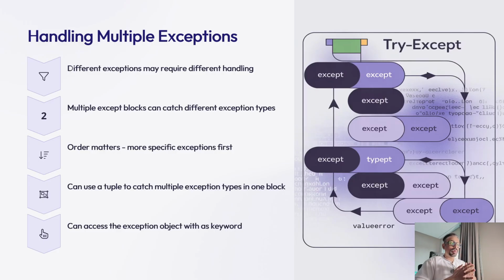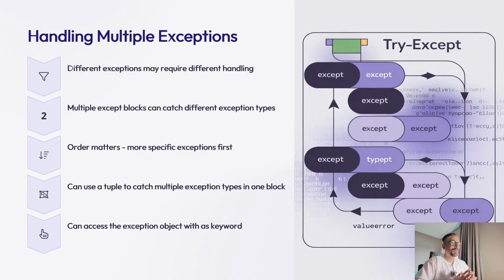Different types of exception require different handling strategies, as we saw. Python allows you to use multiple exception blocks to catch different exception types. The order of except blocks matters because Python checks them in order and executes the first one that matches the raised exception type. More specific exception types should come before more general ones.